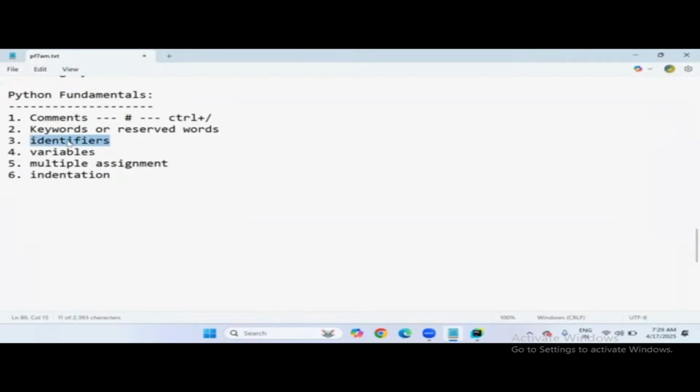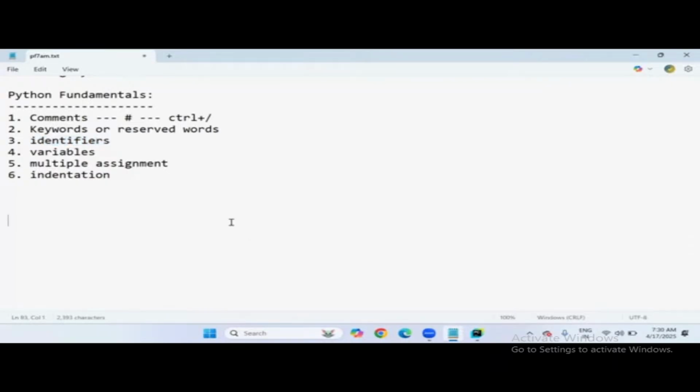Third fundamental concept, identifiers. It's also very simple. These identifiers help you to give the names properly. For example, any name in Python is called an identifier, sir. For example, how can you identify me? By my name, right? How can I identify you? By your name. So similarly, in Python programming,